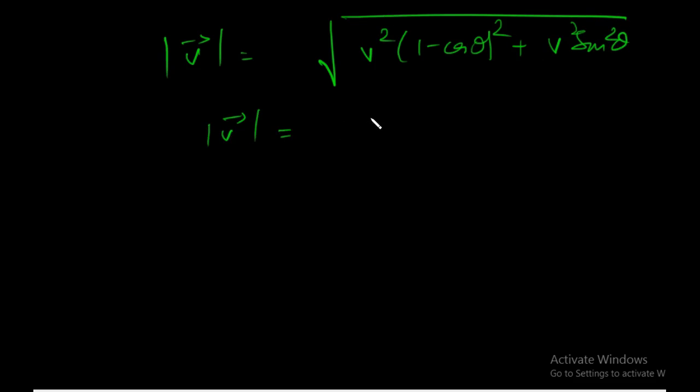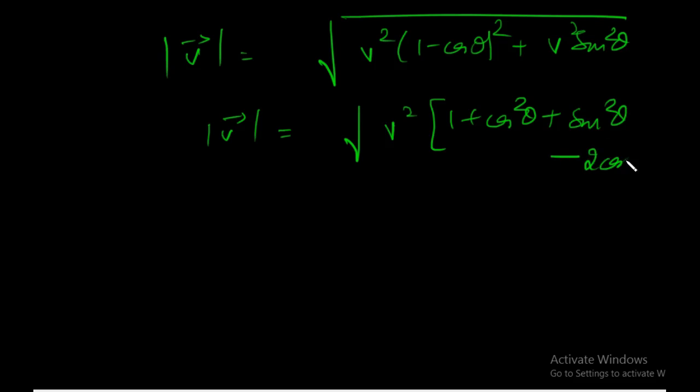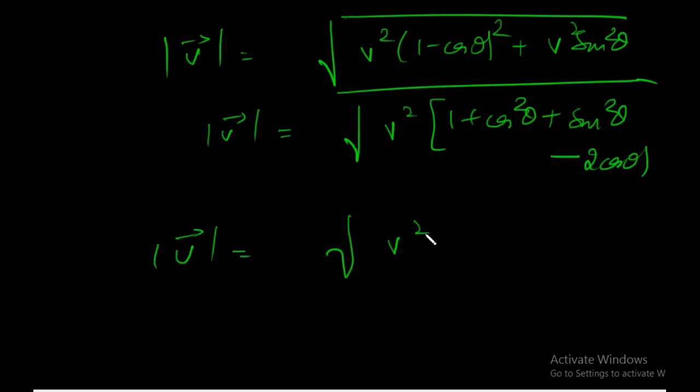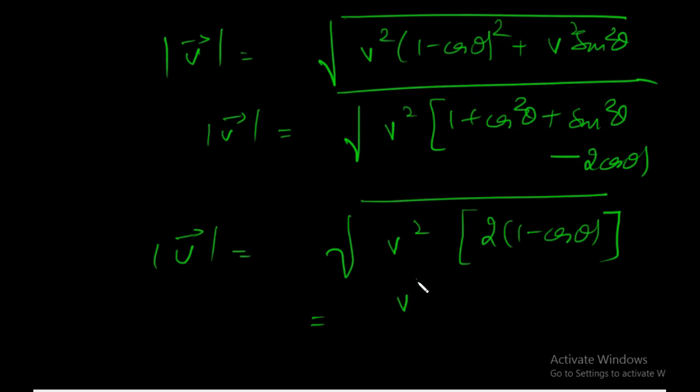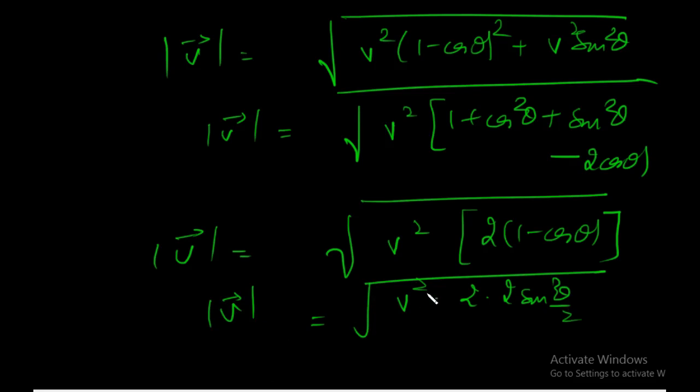This would be equal to root under v square (1 plus cos square theta plus sin square theta minus 2 cos theta). This would be equal to v square, cos square plus sin square will be 1. So this would be 2 into (1 minus cos theta), the whole root. This would be equal to v square times 2 times 2 sin square theta by 2. I will not explain how this comes. 1 minus cos theta is 2 sin square theta by 2. You should know. This would be equal to 2v sin theta over 2.